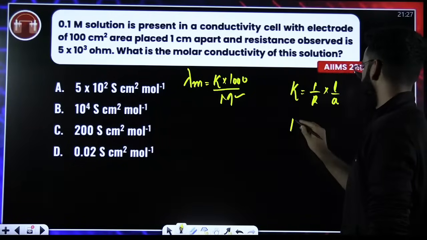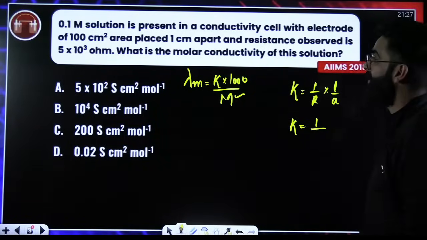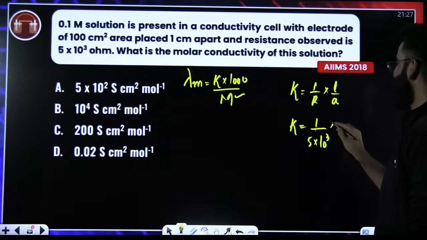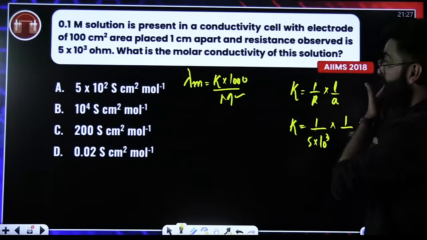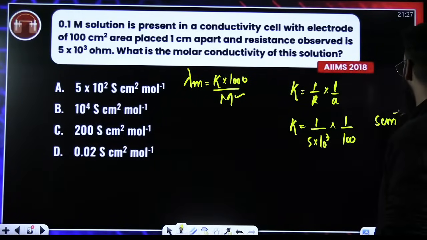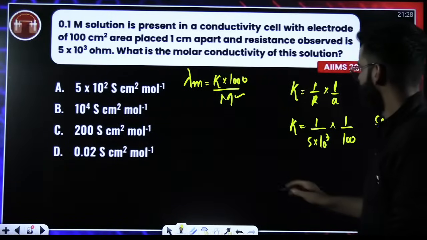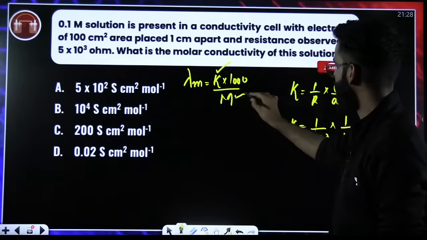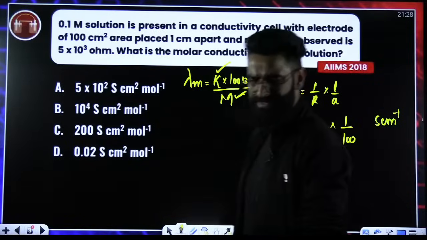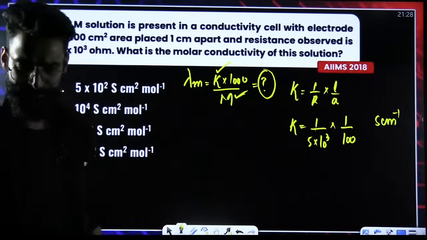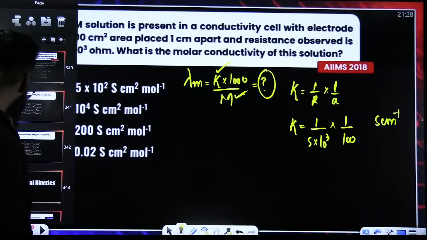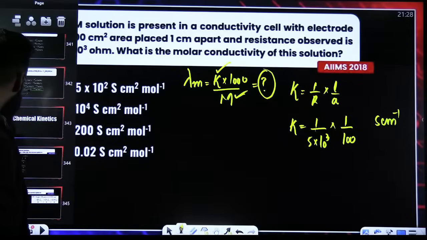So conductivity has to be equal to 1 divided by R. What is R? R is 5 into 10 raised to the power 3. What is L? Distance between the electrodes. Area of cross section is 100 centimeter square. So from here you can calculate kappa, the conductivity. Once you get conductivity, molarity is given, put it in this expression and get the value of lambda m. Again, I would call this one simple and basic question. Okay? Perfect.